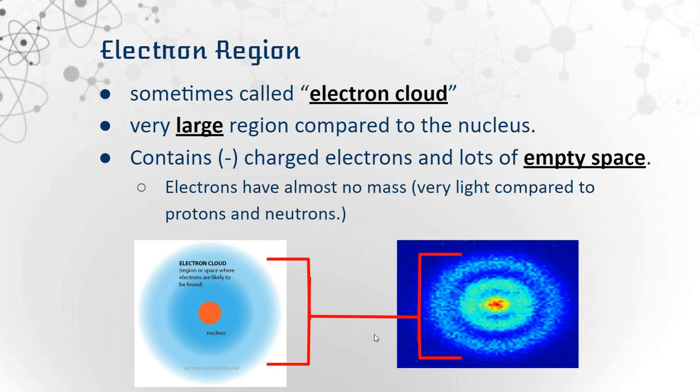The electron region is sometimes called the electron cloud because it's where electrons kind of move around about. It is a very large region compared to the nucleus. It does contain a negative charge because only electrons and empty space are in that area. But remember, it's very light because electrons have almost no mass.